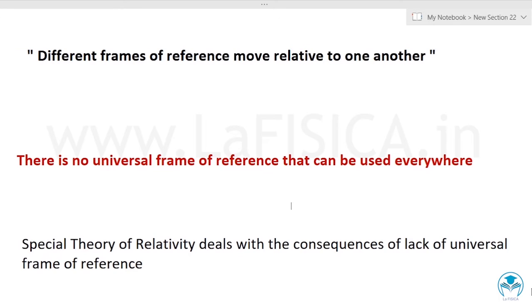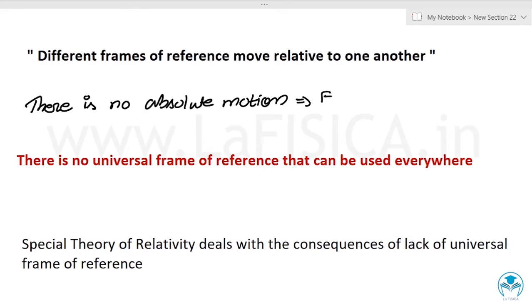I can say a bus is moving with respect to me, or a bus is moving with respect to the ground, or a bus is moving with respect to the bus stop. So everything is relative, which means there is no absolute motion. And everything is relative motion. So from this concept, we can say that there is no universal frame of reference that can be used everywhere. And the special theory of relativity deals with the consequence of lack of these universal frames of reference.